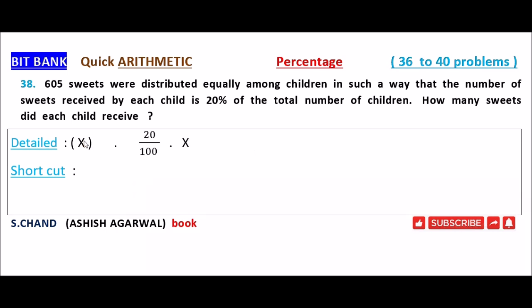There are 10 students and each student is receiving 5 sweets. So total 10 into 5, 50 sweets. That formula I used here. 20 by 100 means 1 by 5. So x into 1 into x divided by 5 is equal to 605. So x into x is x square by 5 is equal to 605.